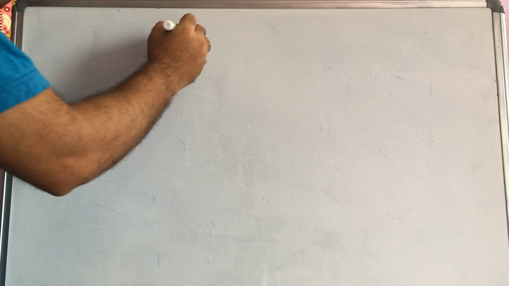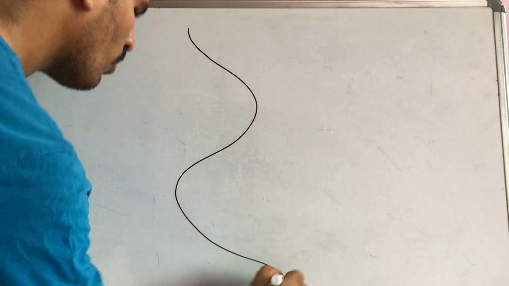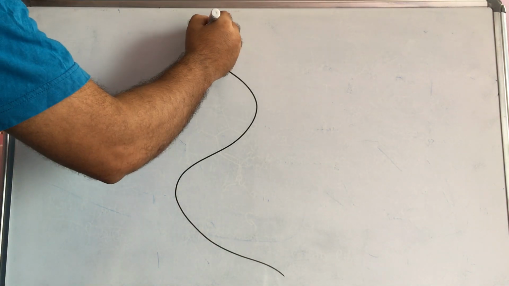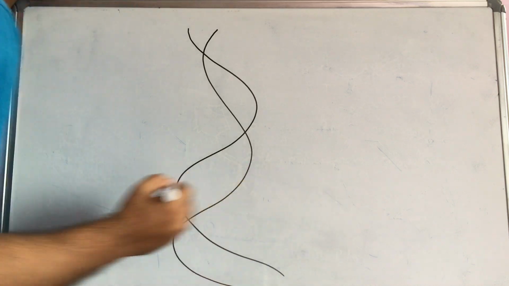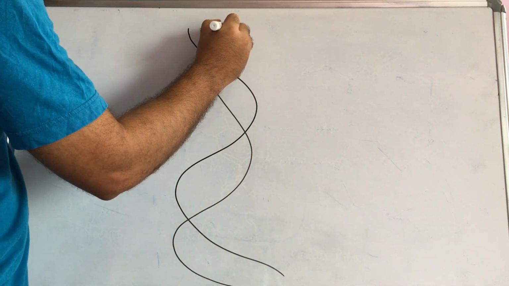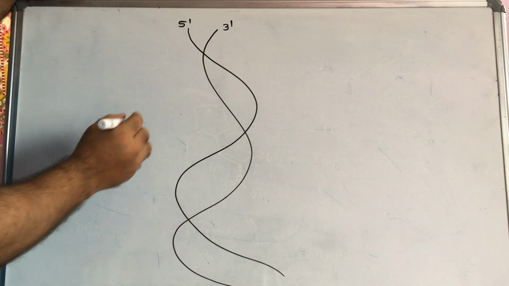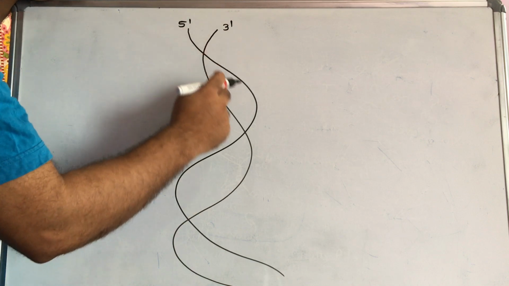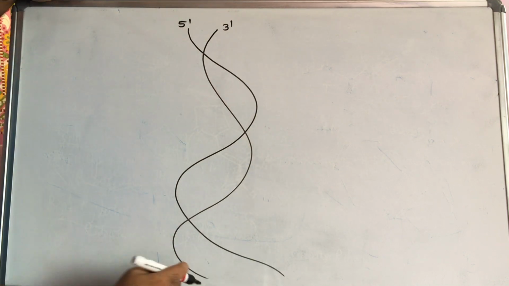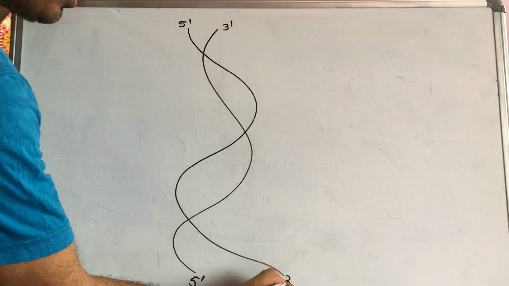So now I am writing the double helix structure of DNA like this. Now I denote this 3 dash, this will be the 5 dash, and this is 3 dash, this will be now 5 dash, this will be 3 dash.